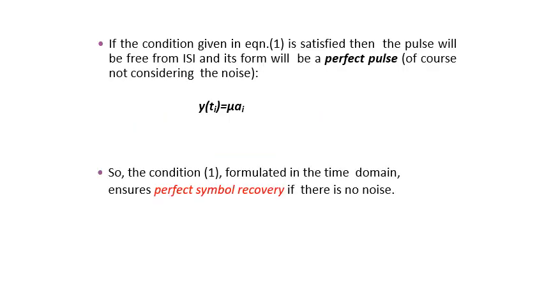If the condition given in equation 1 is satisfied, then the pulse will be free from ISI and it is a perfect pulse, free from noise. So y(ti) is equal to mu into ai. The condition 1, which is formulated in the time domain, ensures perfect symbol recovery if there is no noise.